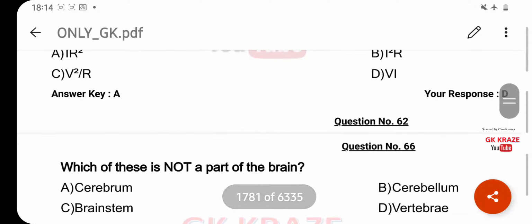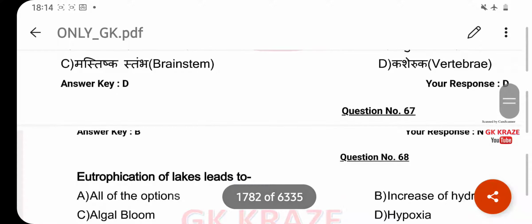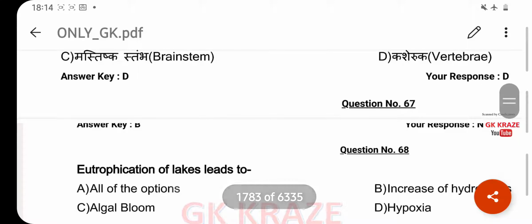Which of these is not a part of the brain? Your right answer is vertebrae. Option D. Eutrophication of lakes leads to? Your right answer is all of the options. Option A.